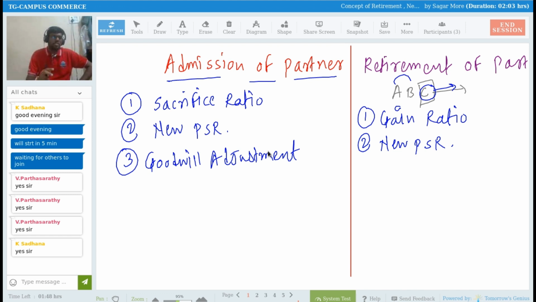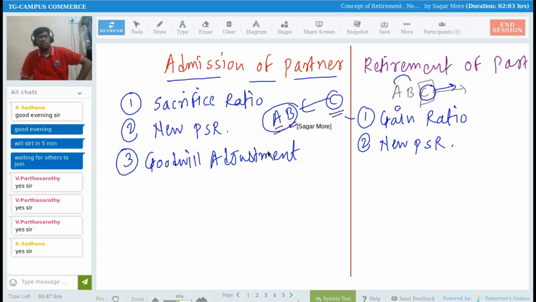There are two partners who are sacrificing. For example, in admission of a partner, A and B were the old partners, and now C is coming into the business. So for this new partner C, A and B are sacrificing, right? In order to compensate for their sacrifice, C needs to bring goodwill into the business, right?